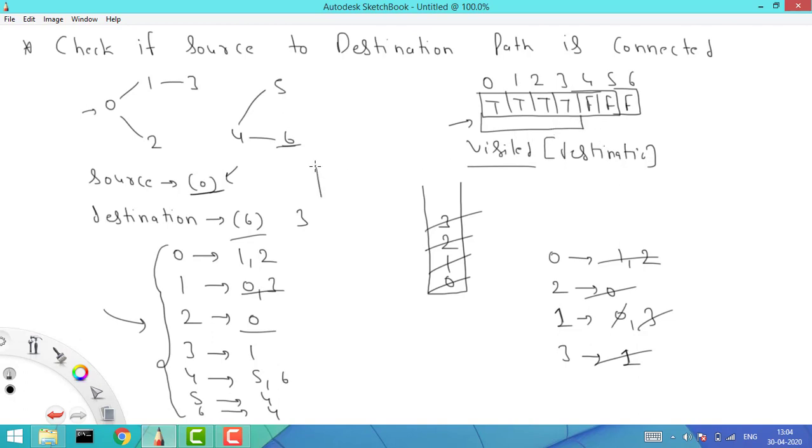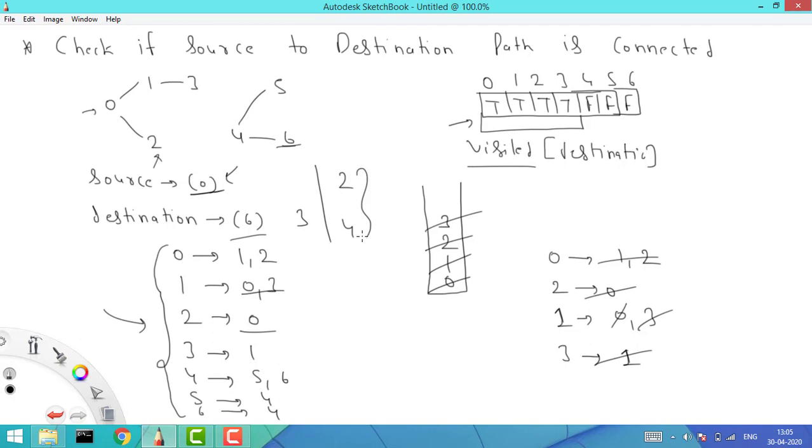Now your source can also be 2 and your destination can be 4. In this case also we'll start from 2. When we start from 2, again it will have only these values true and these values false, so it will again return false for this case. So this is how we can check whether there is a path from source to destination, or whether the source to destination path is connected or not.